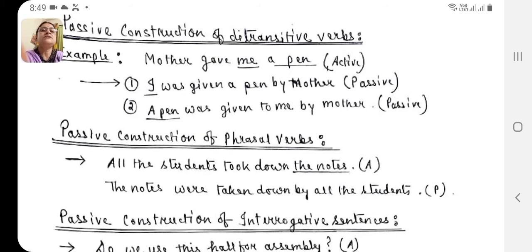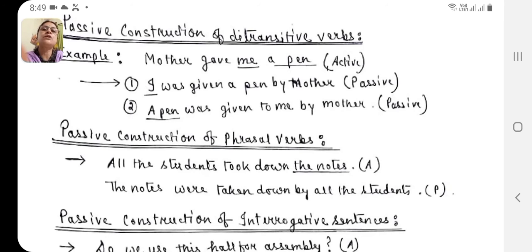Okay. Now, see, I have first taken the indirect object, me. So, it will change to I. As gave is the past tense, so, was. I was given a pen by mother. Again, a pen. A pen was given to me by mother.